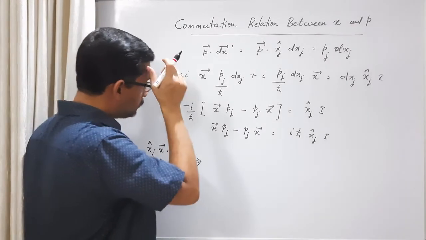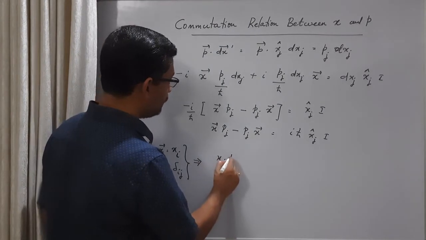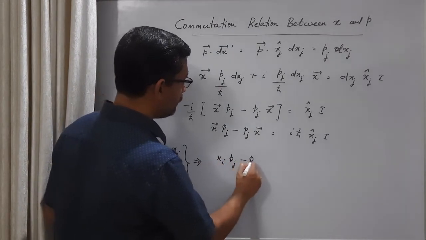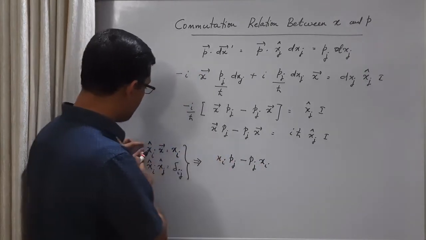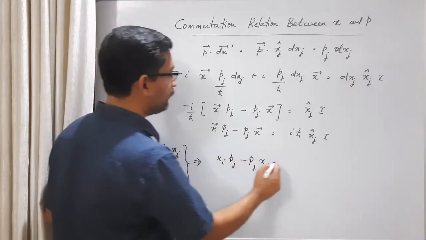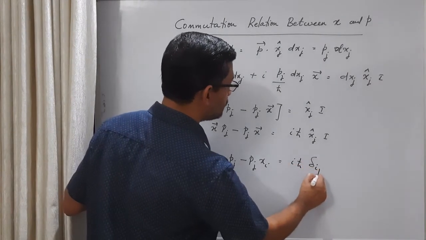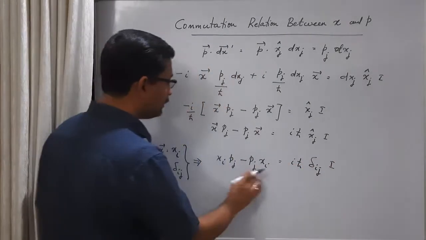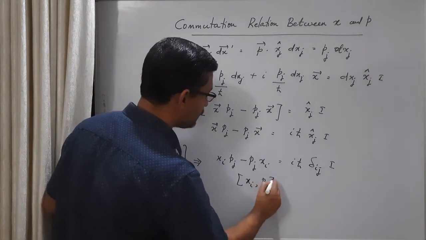That's it. So if I use this here, we have xi pj minus pj xi, where xi cap dot x is equal to xi, is equal to i h cross delta ij identity. And the left hand side is the commutator between xi and pj.